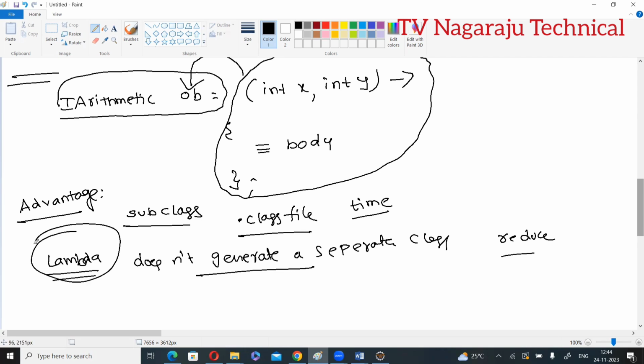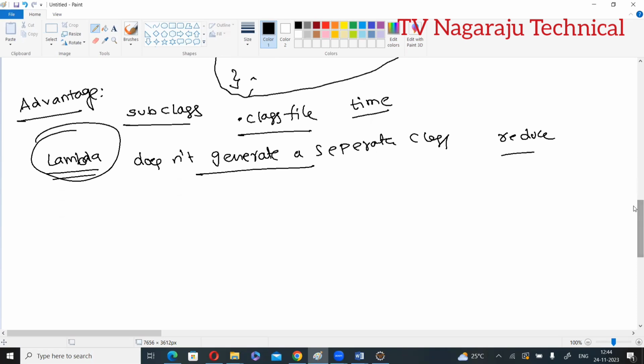This is the reason for using lambda expression. It implements very fast. Now you need to follow some rules. The first rule: the lambda expression is attached with the abstract method of the interface.